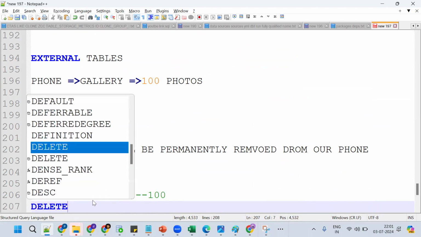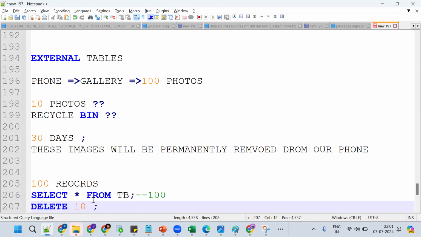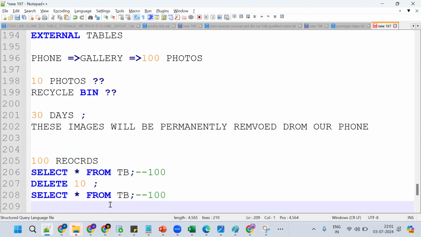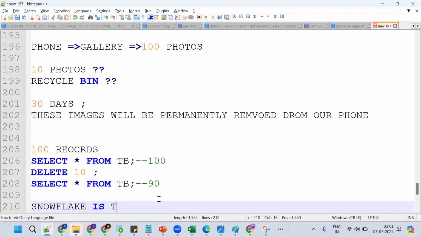Now what happened? Now I deleted 10 records. How many records do we get as of now? We'll get 90 records. Now these 10 records, where is Snowflake storing them? It is storing them in the time travel concept.